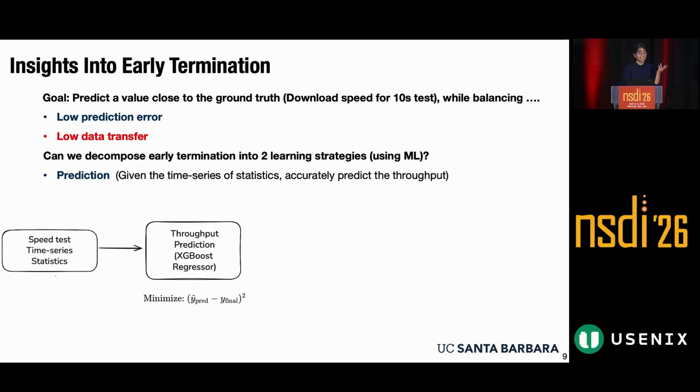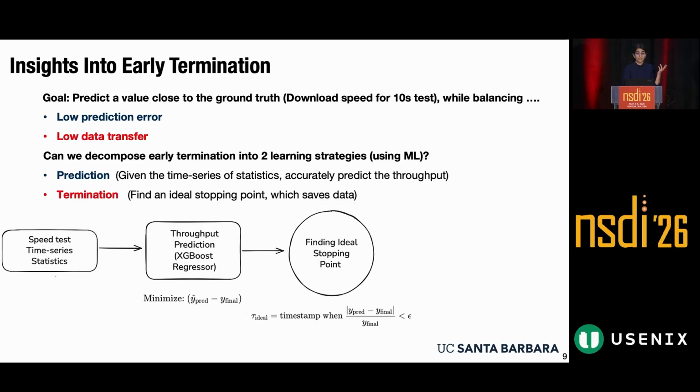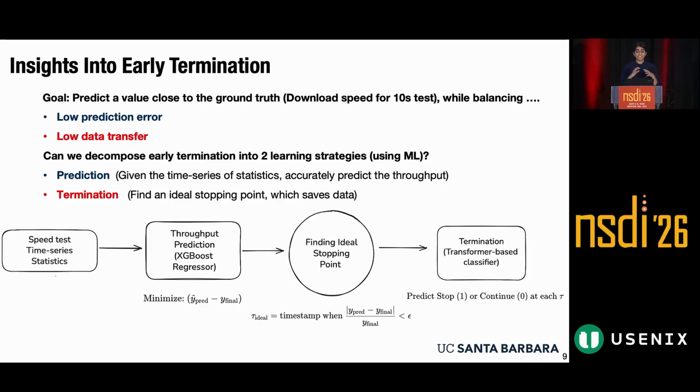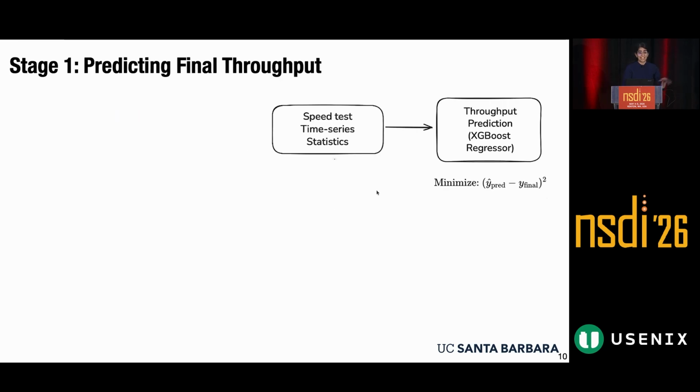However, since we still need to actually optimize data transfer, we can have our second stage, that is the termination stage, that deals with finding the ideal stopping point and saving the data. However, I know that this is a lot to take in all at once, so let's break this down step by step and look at our first stage. That is, how exactly do we predict our final throughput?